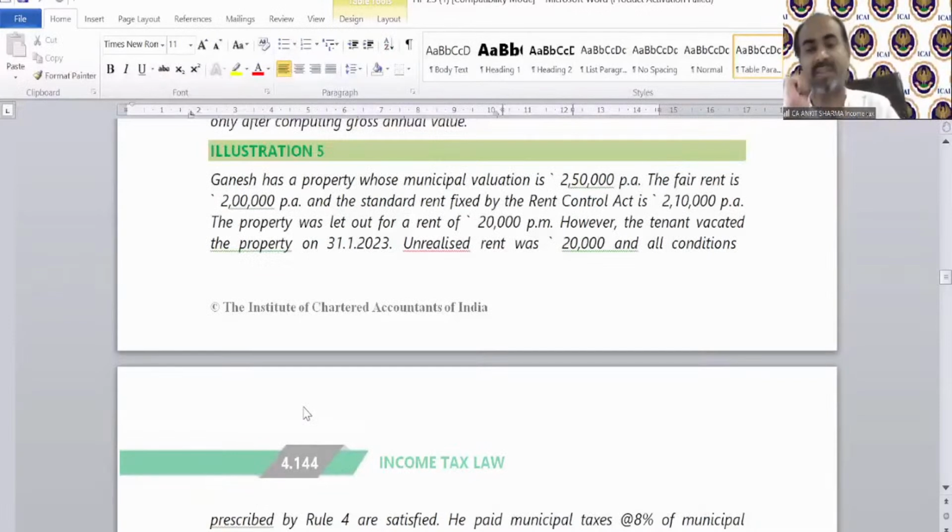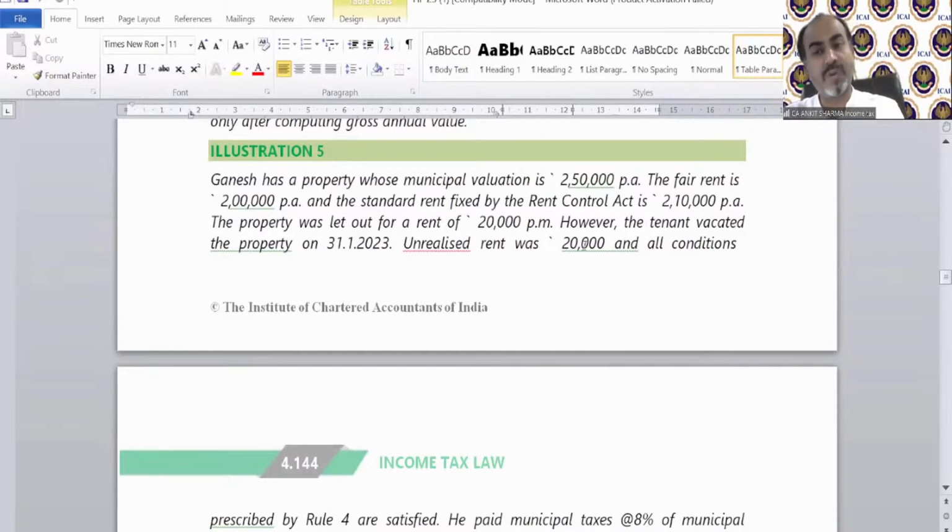Now, which case is this? Send me your answer quickly. Which case is this? Renu Kumari is saying Case F, and Miss Sheikh Baisurin gave the correct answer. Very good. So which case is this? You can see it was let out and vacated by the tenant. So that is the case of case number F, where the property has been let out and is vacant also.